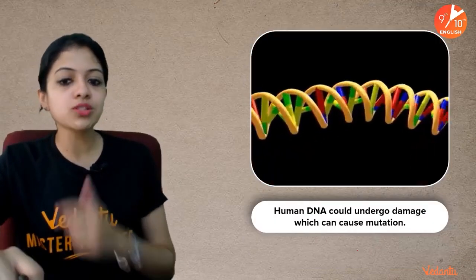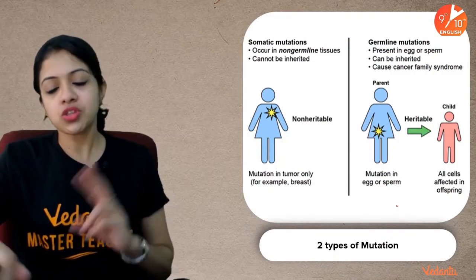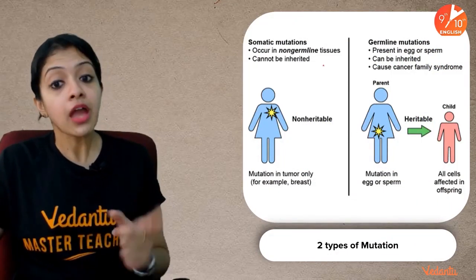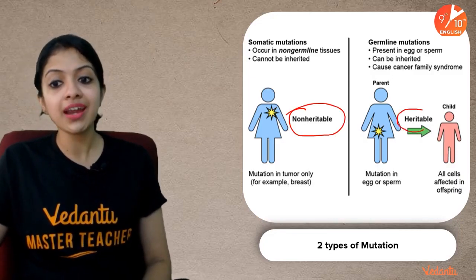Okay, now let's also remember that human DNA could undergo damage, which can cause what we call mutations. So any sudden change which occurs in the genetic material is what we call mutation. So there are two major types of mutation, those which are non-heritable and those which are heritable.